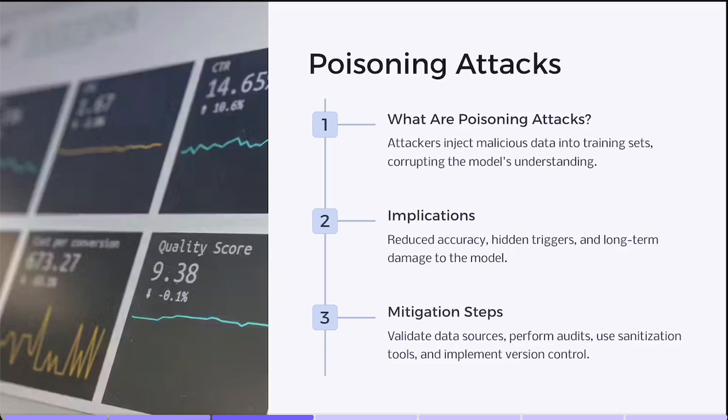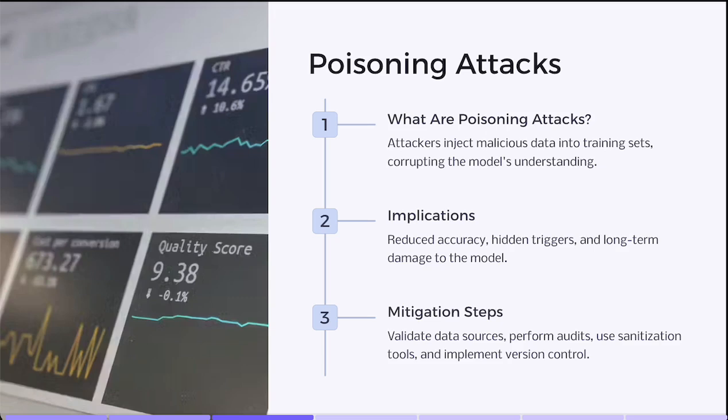So how to mitigate poisoning attacks? Here are some of the steps. Validate data sources. Use trusted or vetted repositories. When scraping data, check for anomalies or inconsistencies. Perform regular audits. Compare model outputs to a known clean dataset. Look for unusual accuracy drops or weird behaviors. Use data sanitization tools. Employ statistical methods or anomaly detection algorithms to flag suspicious entries.